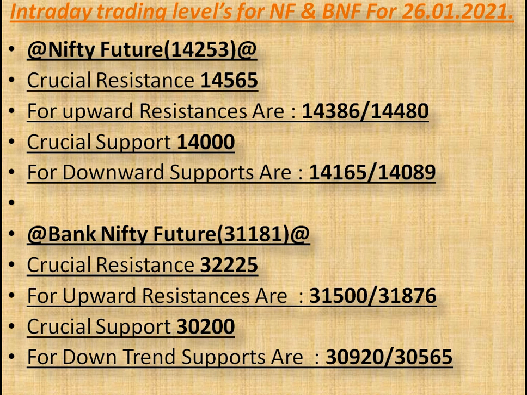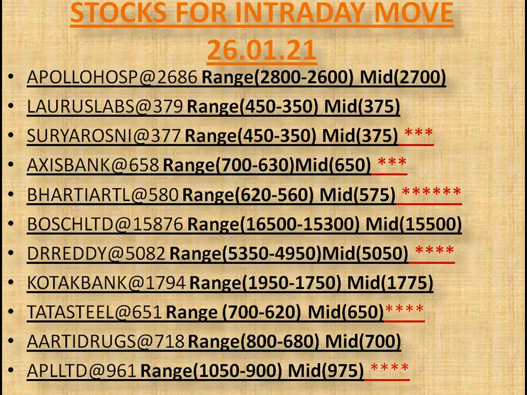As per my exploration, there are some intraday trading stocks with trading range and midpoint. So what is the trading range and what is the midpoint? If a stock sustains above its midpoint and it increases volume with price, then the upper range denotes its higher resistance to achieve with support of midpoint. Same as if a stock sustains below its midpoint with increased volume, then the lower range denotes its reversal support with resistance as midpoint.